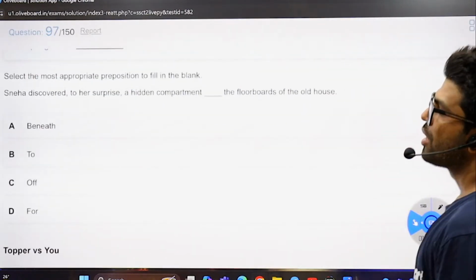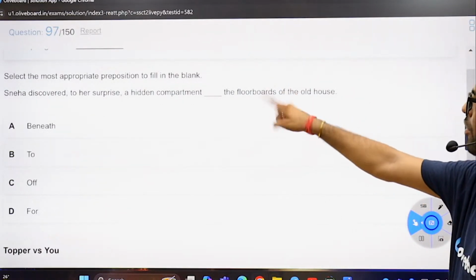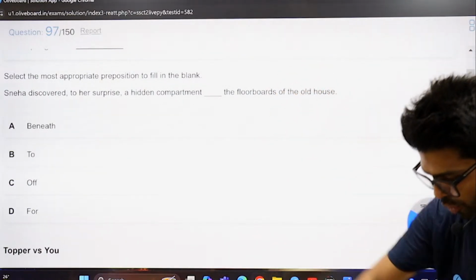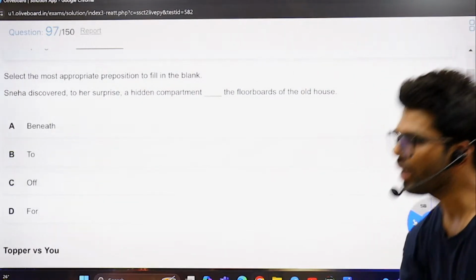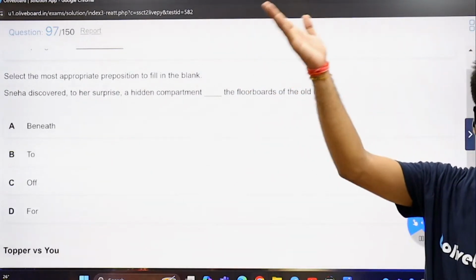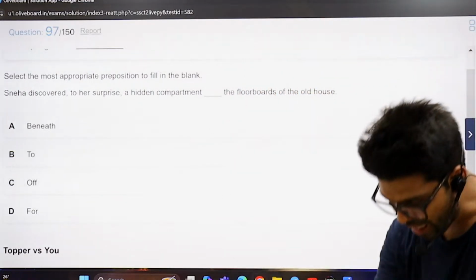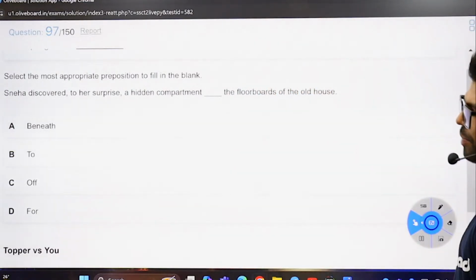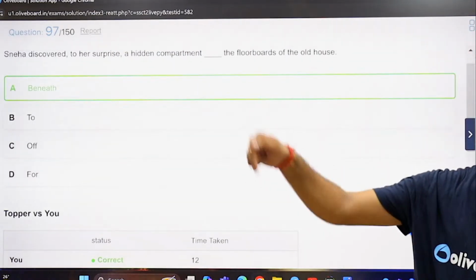She discovered, to her surprise, a hidden compartment, blank space, floorboards of the house. We have the floorboards, and you discover a hidden compartment. The hidden one cannot be above or over the floorboards. They are going to be either below or under the floorboards. For, off, to, the only word which means under, beneath.